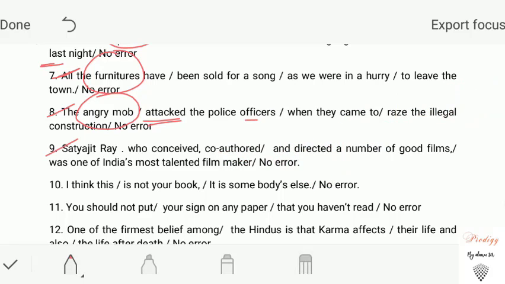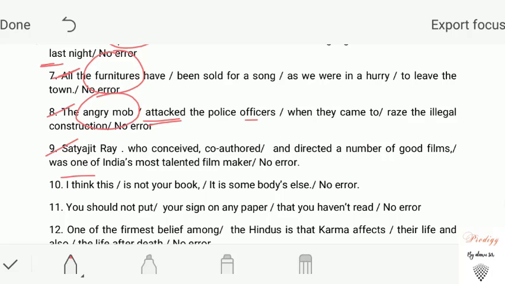Satyajit Ray, who conceived, co-authored and directed a number of good films, was one of India's most talented filmmakers known. I have already discussed this particular rule again and again in my previous videos. This is a very important rule, please write it up. One of, each of, everything of, anything of, none of, neither of, either of.